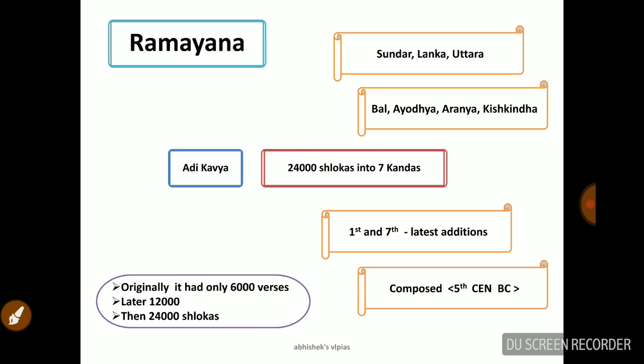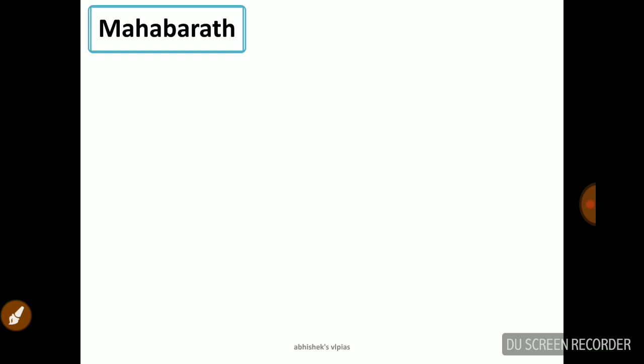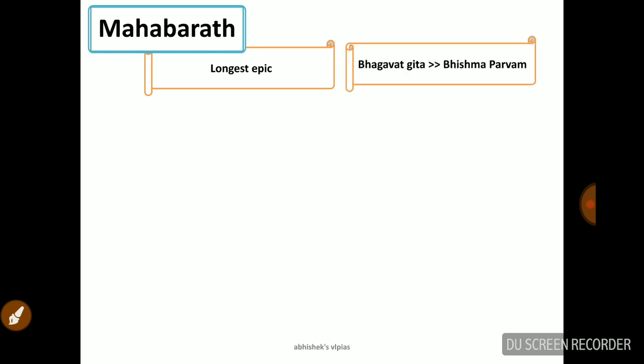Next we are talking about Mahabharata. It is the longest epic in the world, with about 1 lakh slokas in 18 parvams. In Ramayana it is called kanda, and in Mahabharata it is parvam. Parvam means chapters, 18 chapters, and in Bhishma Parvam you can find the Bhagavad Gita. Shanti Parvam is the largest parvam in Mahabharata.